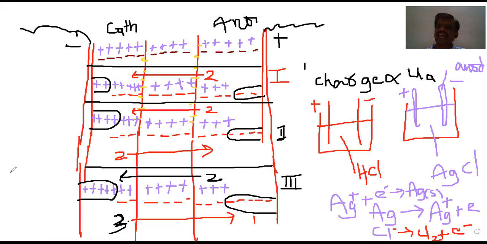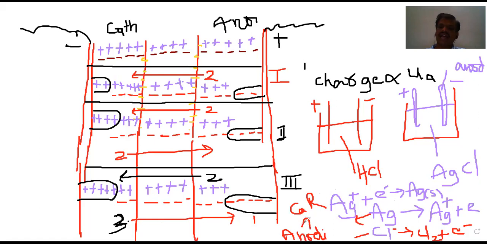Okay, how many reactions are taking place here? The first reaction is called cathodic reduction. The last reaction is called the anodic oxidation. Generally, these two reactions take place in passive electrodes also. But in an active electrode, along with them, anodic dissolution also takes place.